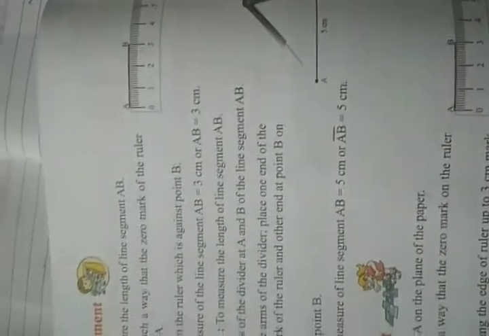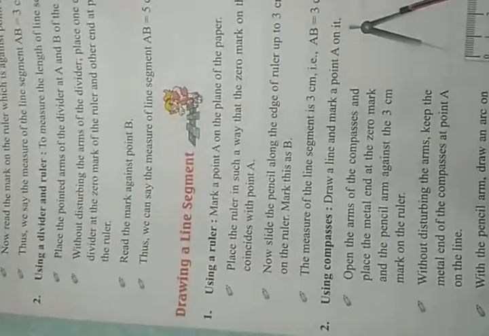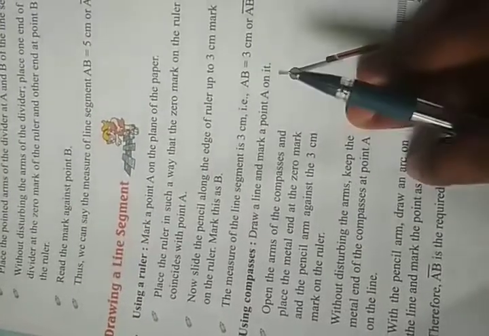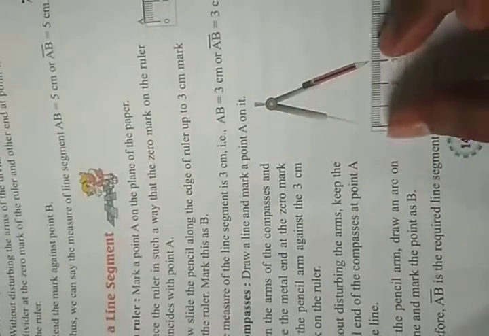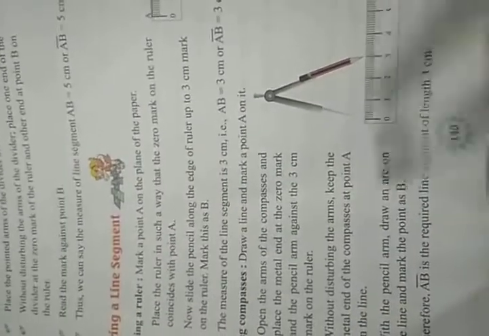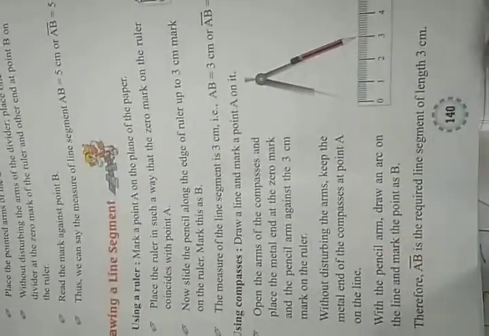That is the way you can draw the line by using a scale, which is also known as a ruler. Using a ruler, how to draw the line segment is given. Using a divider or ruler, you can cut that length, 5 meter, and you can use it anywhere, that is not compulsory to learn. Drawing a line segment is again given. Using a compass, you can also draw that line. You can take the length from the compass and you can draw it. You can first draw a line, then take the length of 3 centimeter and cut it from the line. That will become a 3 centimeter line segment.